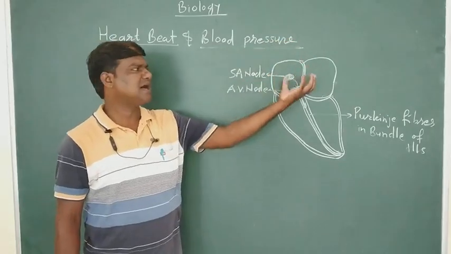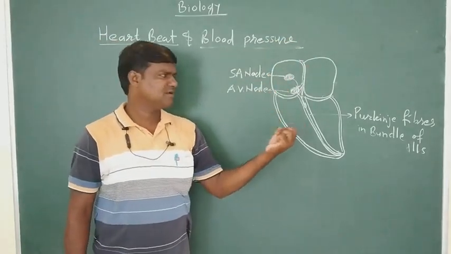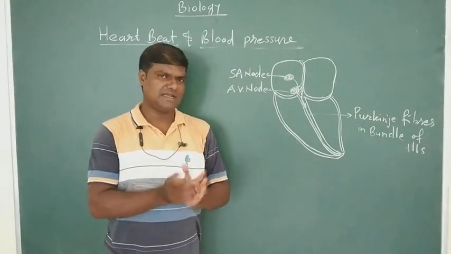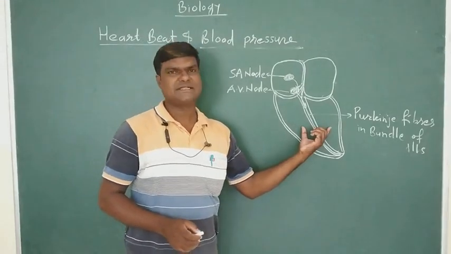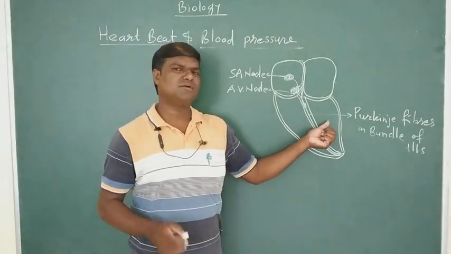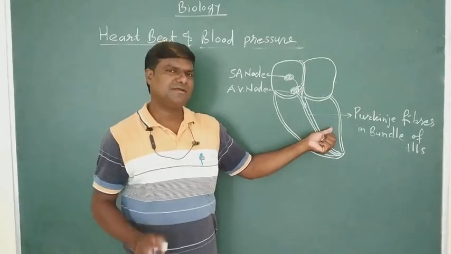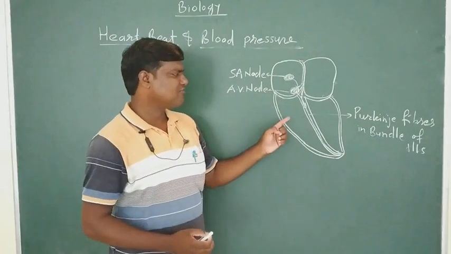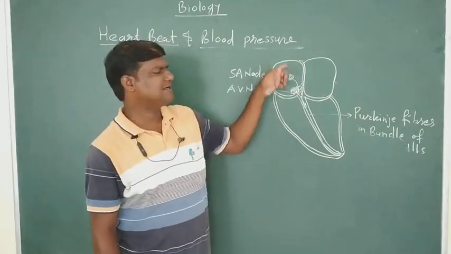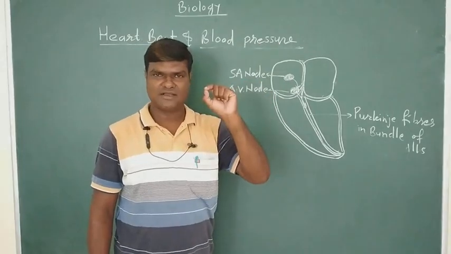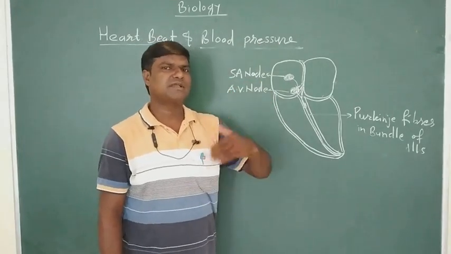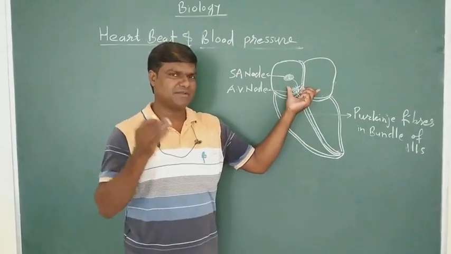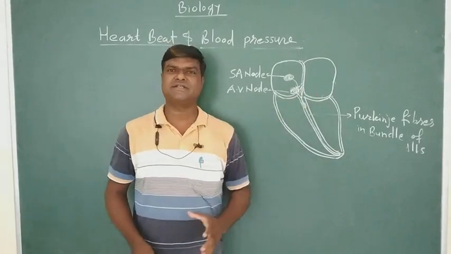So first atrium will contract, then ventricles contract. After contraction, when ventricles contract, oxygenated blood from the left ventricle is carried to the aorta and then throughout the body, and from the right ventricle, deoxygenated blood is carried to the lungs through the pulmonary artery. So these are distributing chambers. First atrium contracts and then ventricles contract.